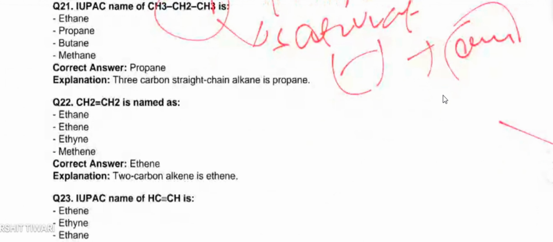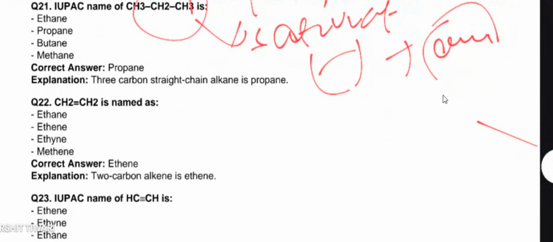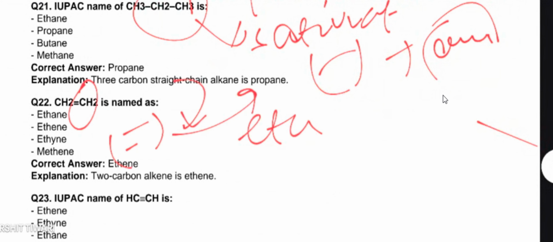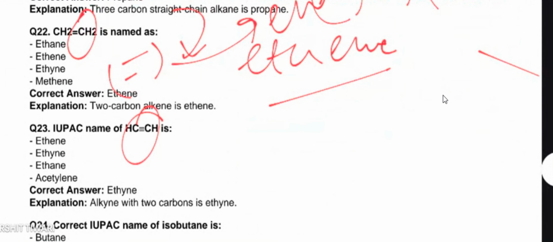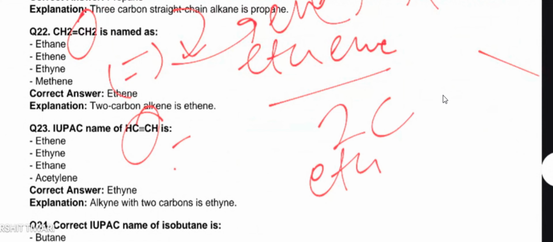See, in this question, you will find that there are two carbons, and also there is a double bond. Unsaturated, it contains a double bond. So for a double bond, we will write "ene" in the suffix. So 18 is the right answer. Next question. In this structure, you will find two carbon atoms, and also there is a triple bond.